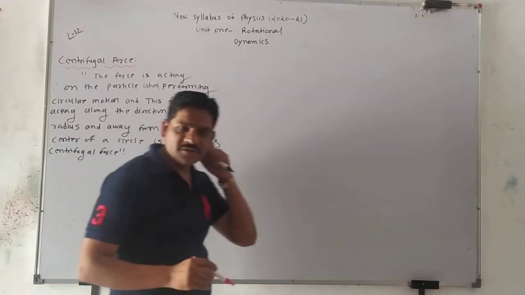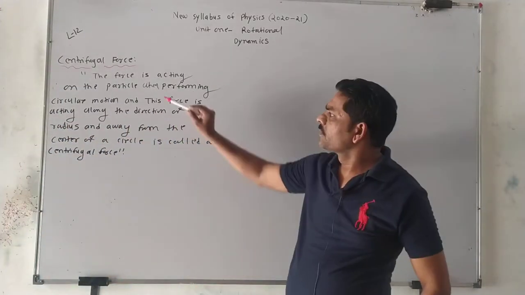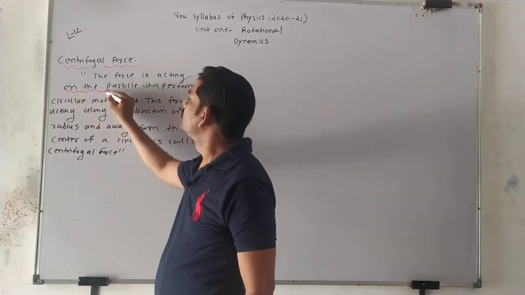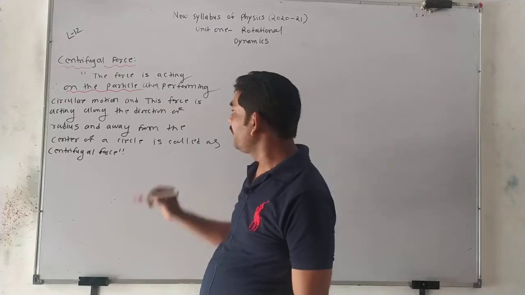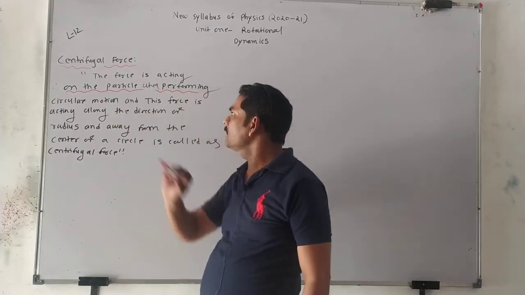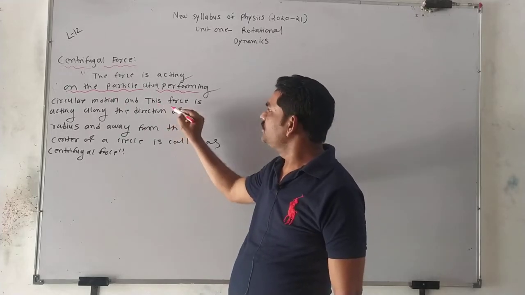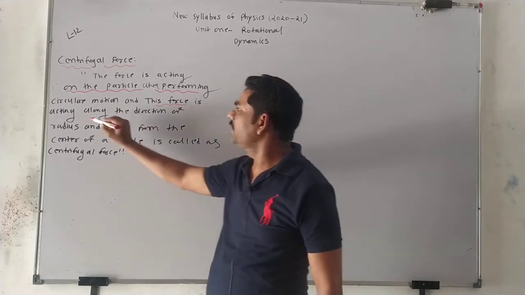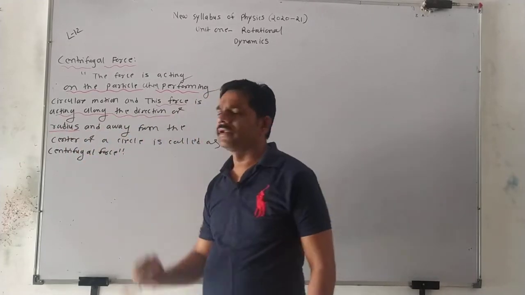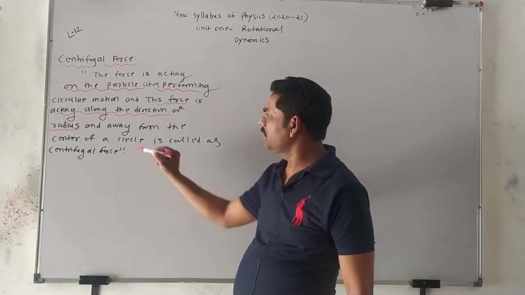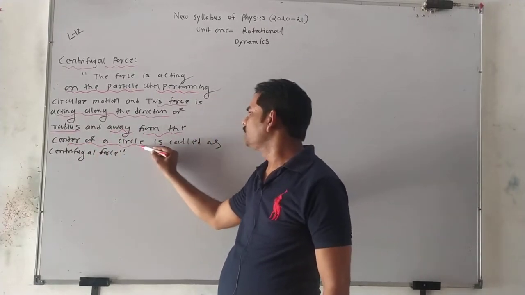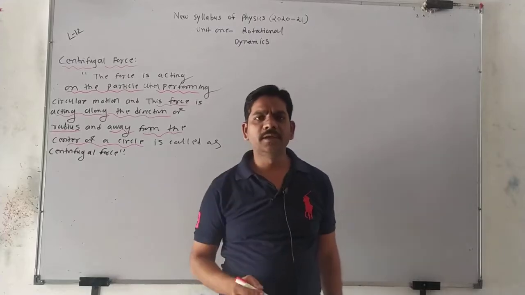What have I written down here, boys? Once again, see the definition. The force acting on a particle when the particle is performing a circular motion, and this force is acting along the direction of the radius and, most important, away from the center of the circle, is called centrifugal force.